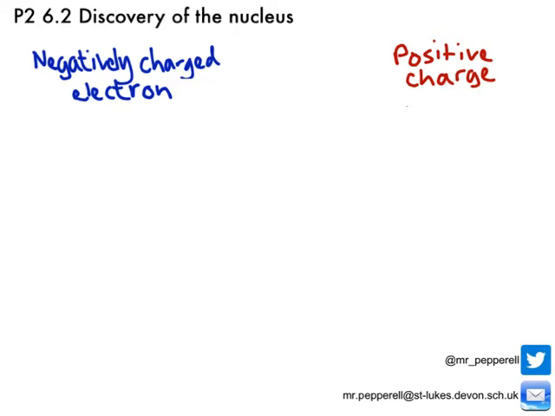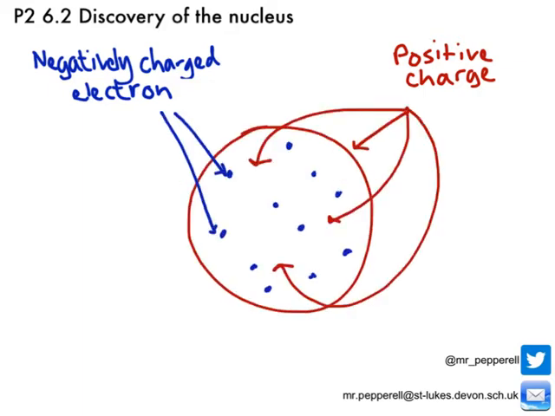Up until 1914, scientists only had a very limited knowledge about the structure of an atom. They knew about the negatively charged electrons, they knew that there was some positive charge involved as well, but they didn't know how this positive charge was arranged. The commonly accepted model of that time looked a little bit like this.